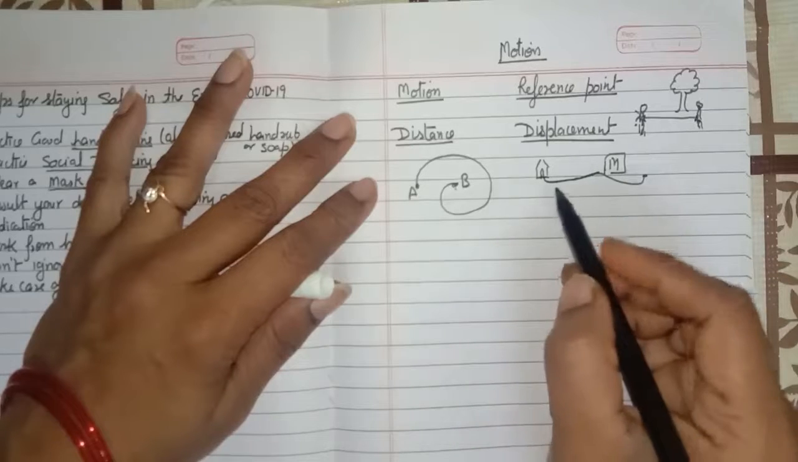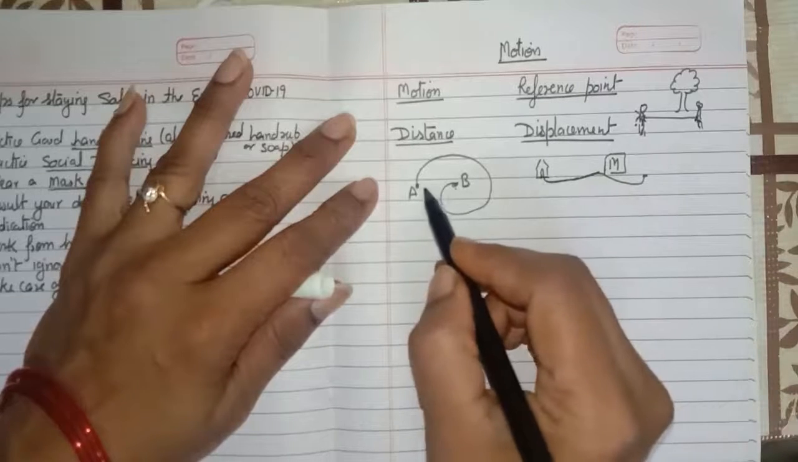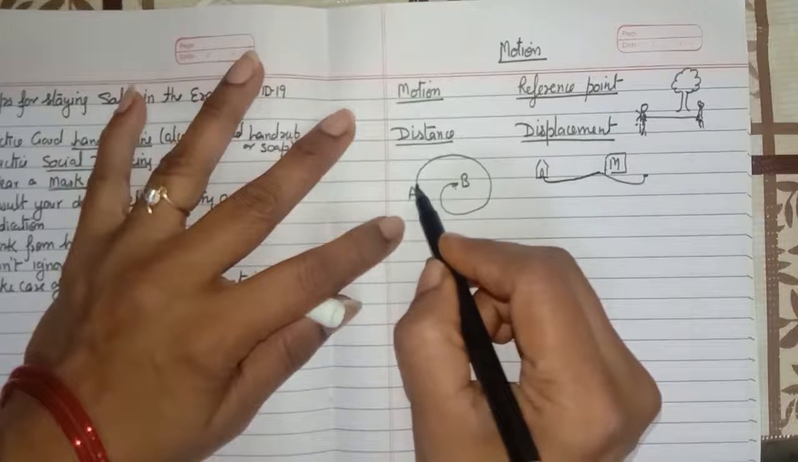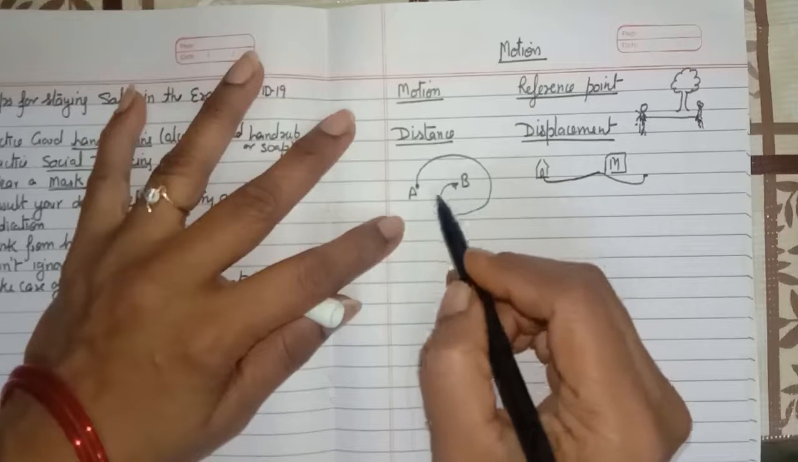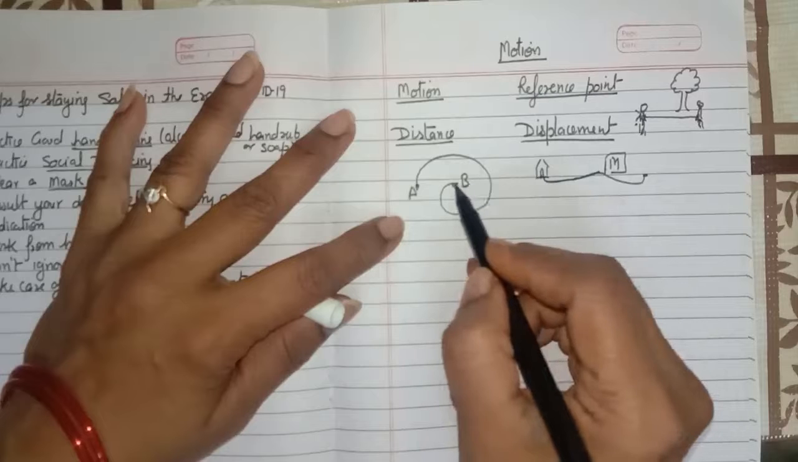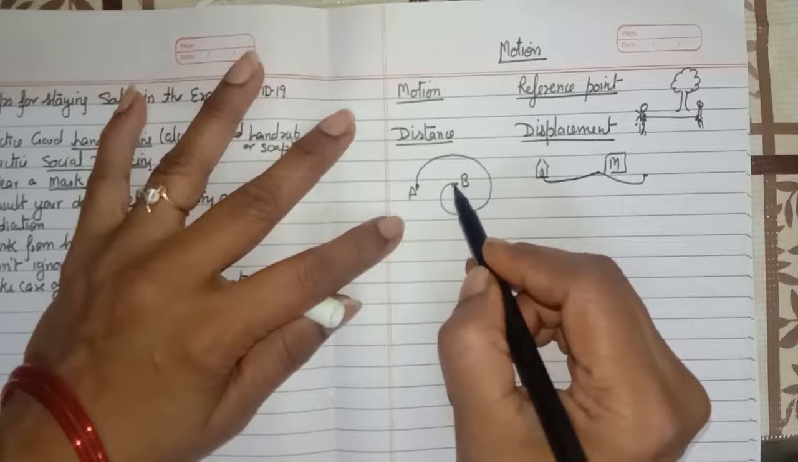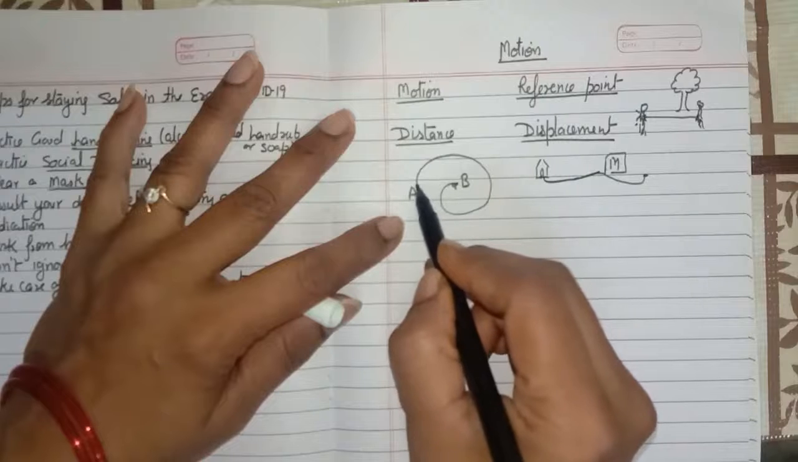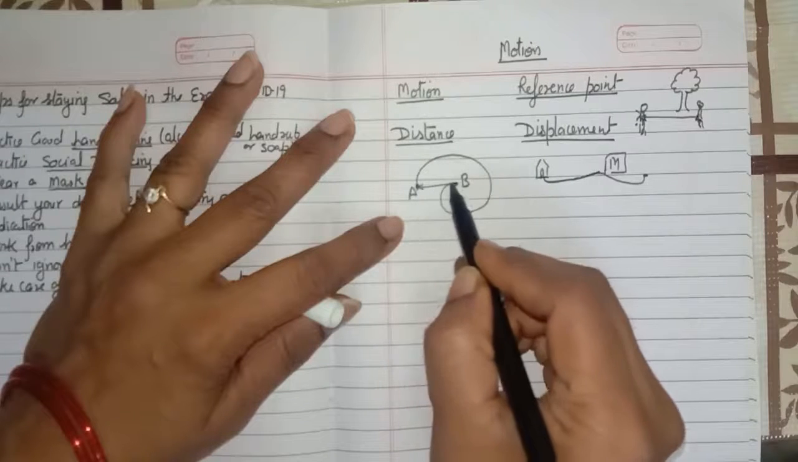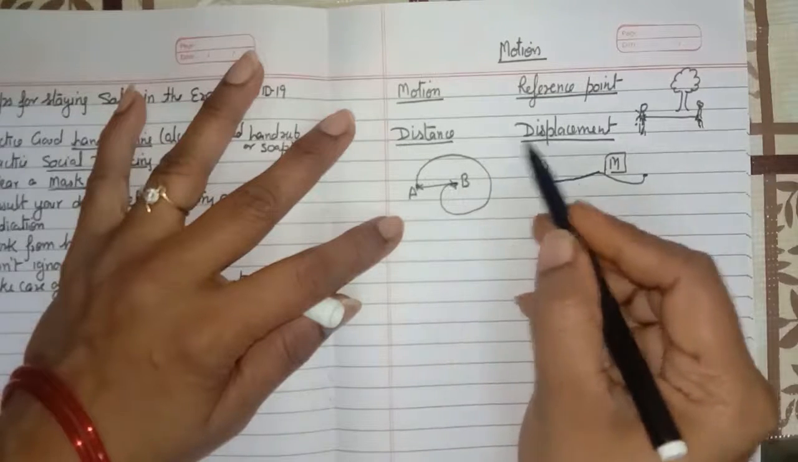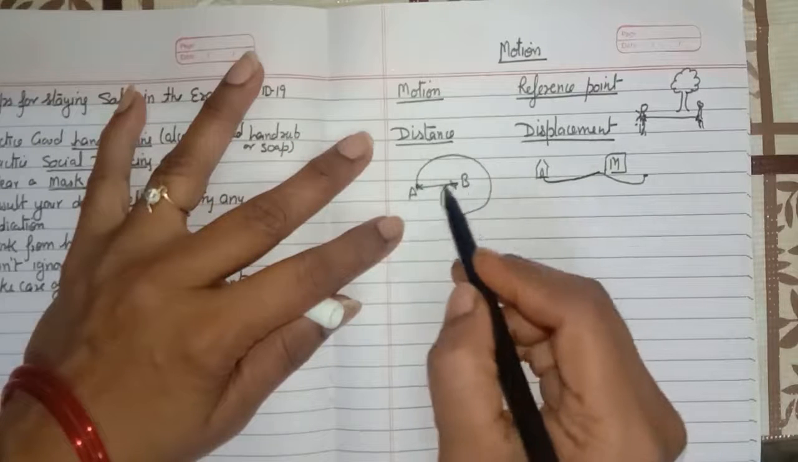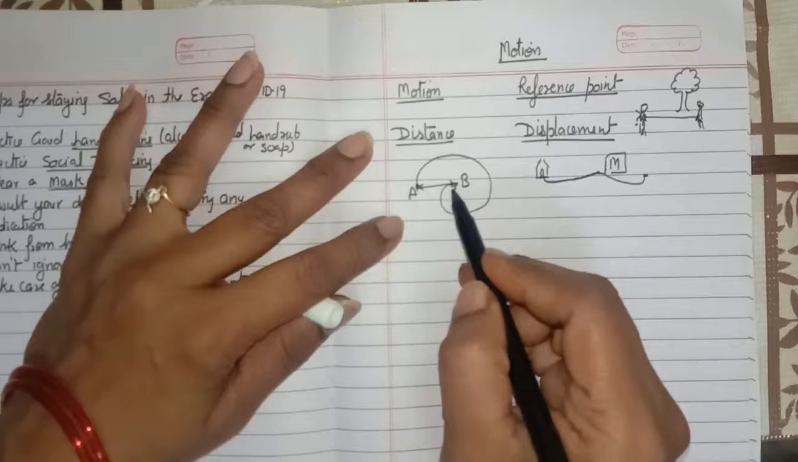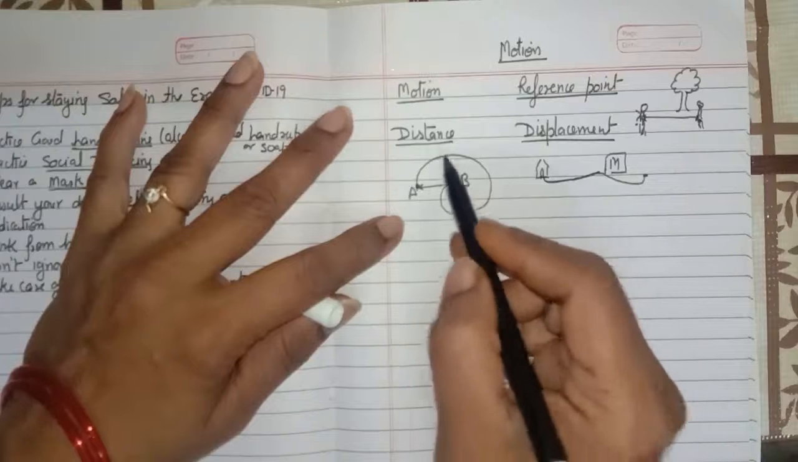And what is displacement? Displacement is the shortest distance between the initial point and the final point. Suppose you start from point A and are now at point B. The minimum distance between A and B is called the displacement. So displacement is the shortest distance between the initial and final position of the moving body.